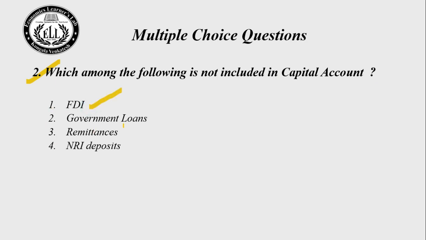Choice number 2. Government loans. This also will be in capital account. Choice number 3. Remittances. This is not in capital account. Choice number 4. NRI deposits. It will be in capital account. So the right answer for this question is choice number 3. That is remittances. Remittances should be recorded in current account. Let us go to the next question.